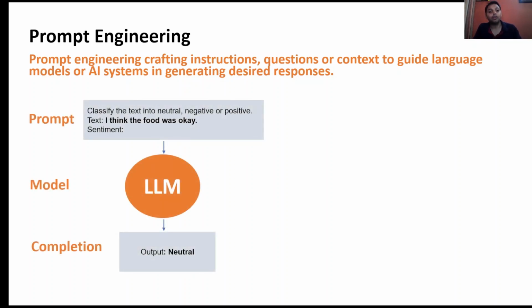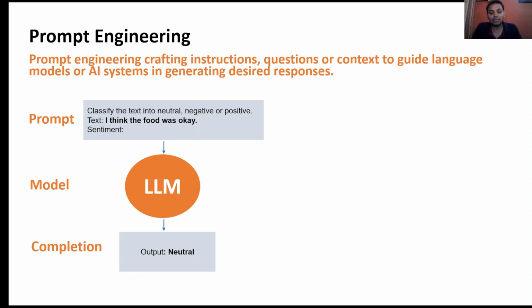In this example, you can see we want to classify the text into neutral, negative, or positive sentiment. The text is very simple, that is, I think the food was okay. Because we have clearly defined our need over here and the prompt is framed in such a manner, the large language model is able to understand what the requirement is. So it simply provides the completion as output, neutral, which is the correct sentiment of this statement.